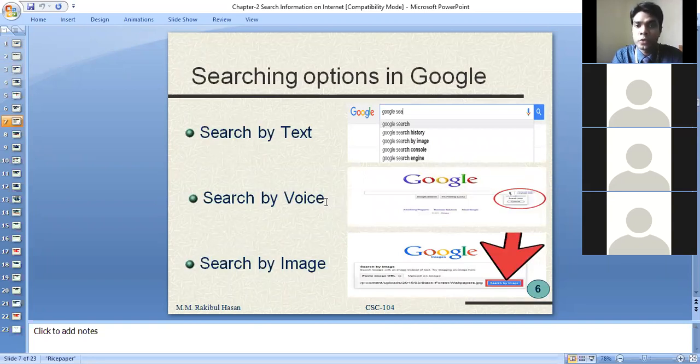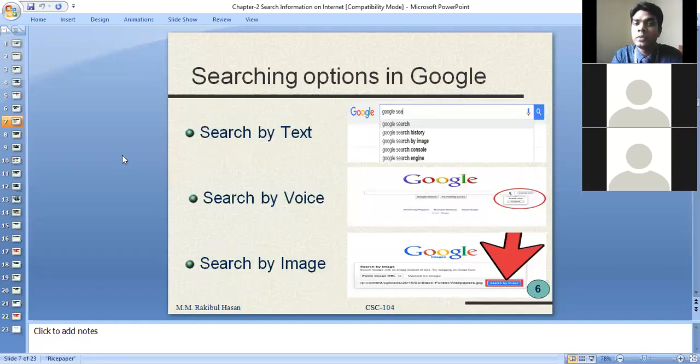From this chapter you are going to get one question like this. I might give you a situation: I would like to know the top 10 universities in the world in 2020.